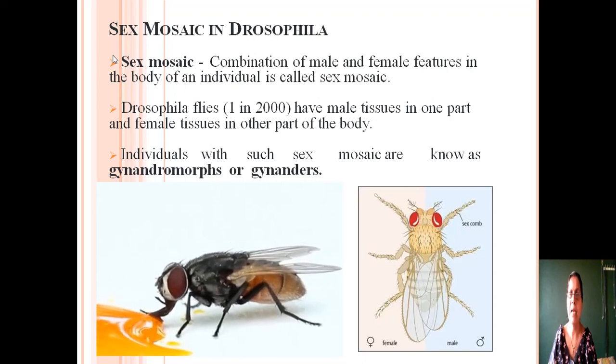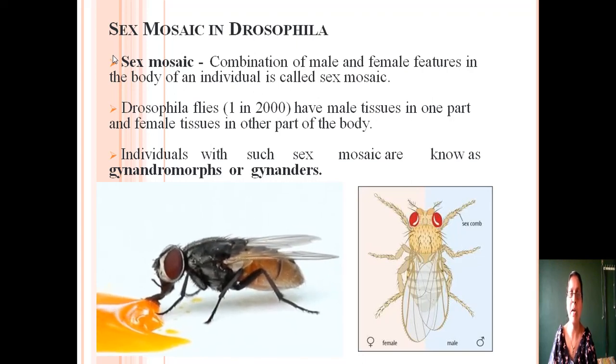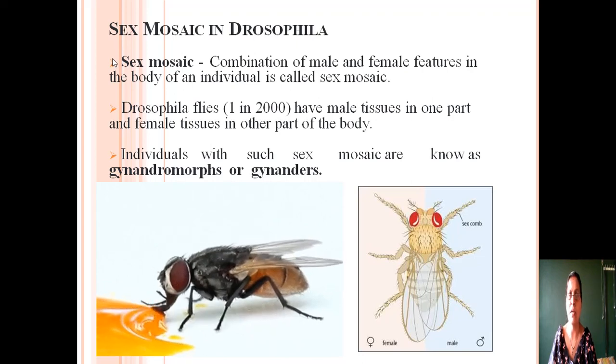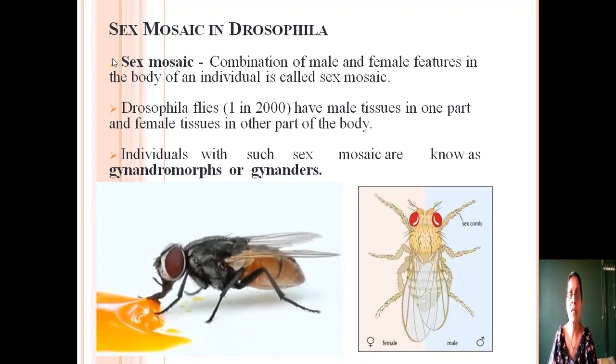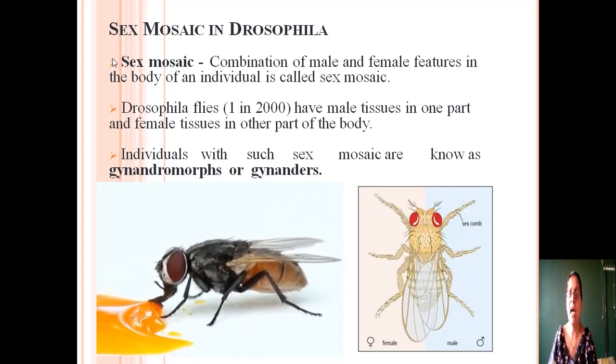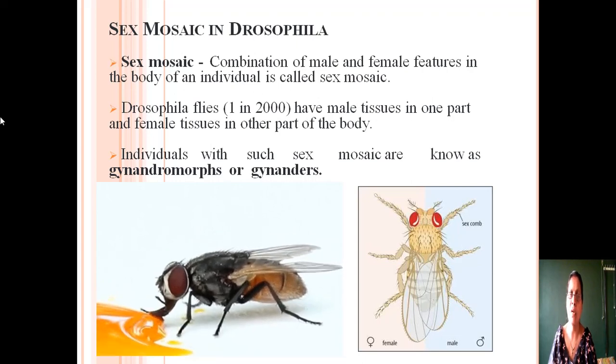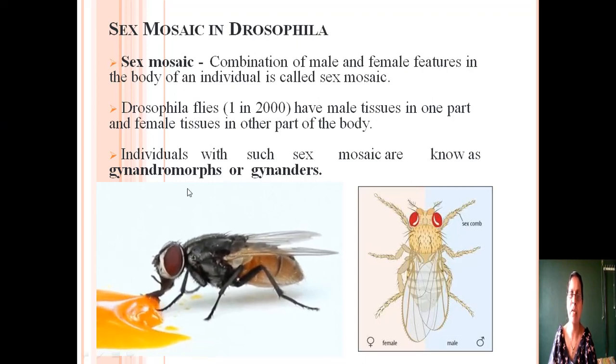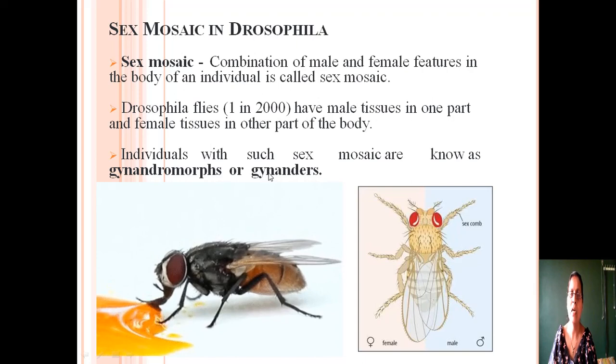Drosophila flies have male tissue in one part and female tissue in other part of the body. Individuals with such sex mosaic are called gynandromorphs or gynanders.